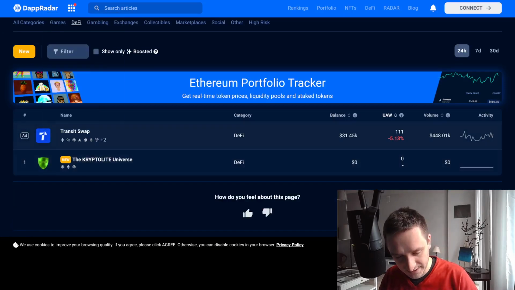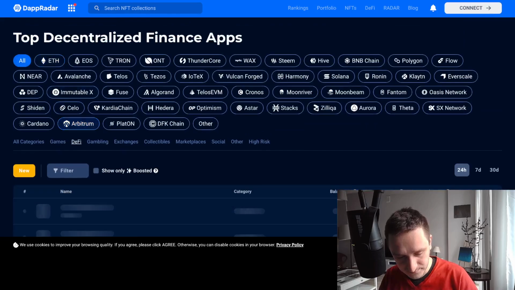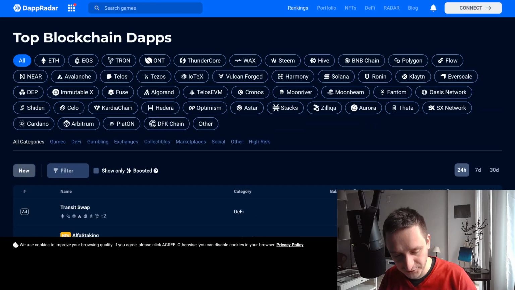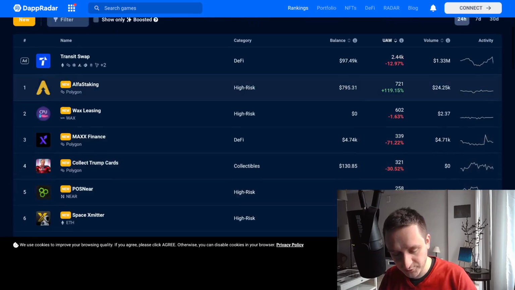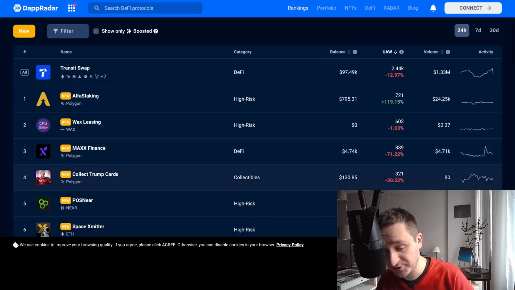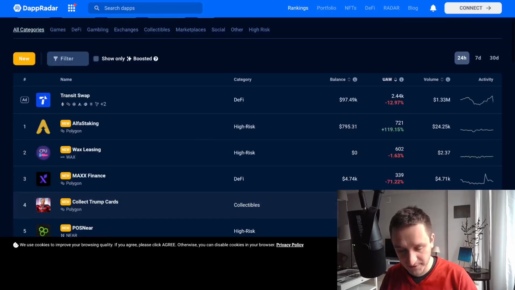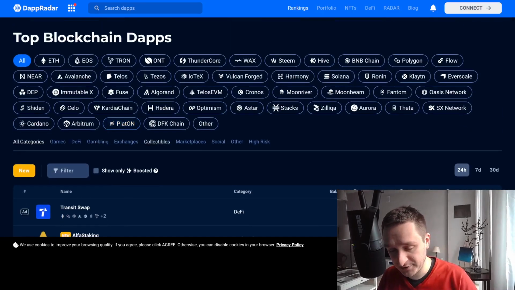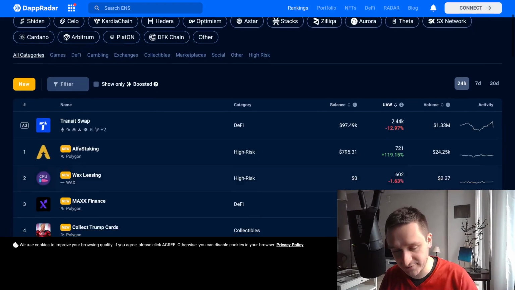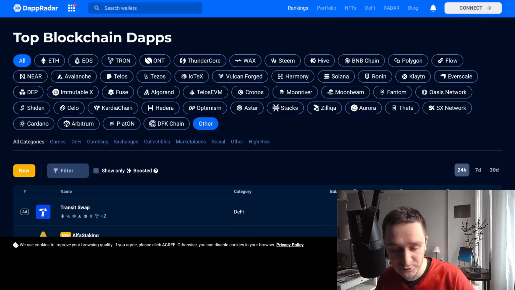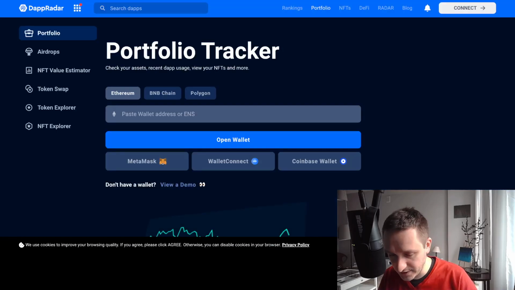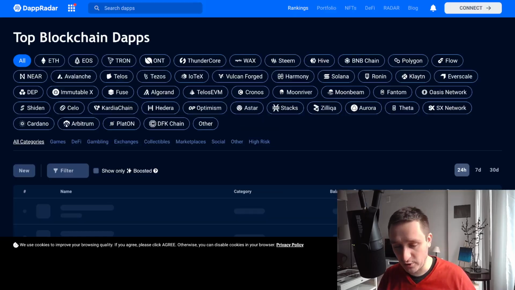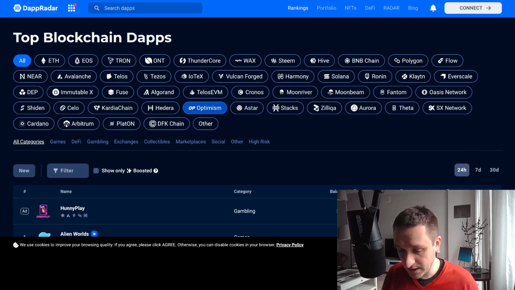You can see that there's a new app here. But also I could go with all categories and just go for new and see what kind of new protocols have appeared recently. This is the way to discover. But if you're interested in all particular chains or particular categories, you can easily do that as well. This is really a good ranking for that. And also there's a bunch of analytical tools on DappRadar. You can go for a portfolio if you want to check what you have. You can go with NFTs.